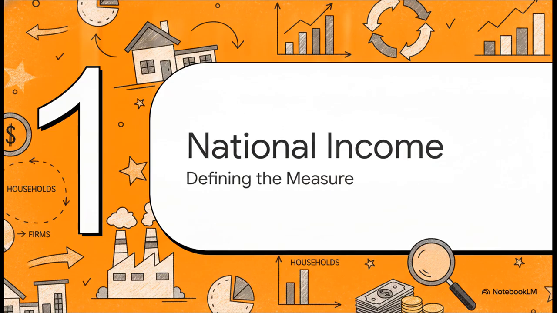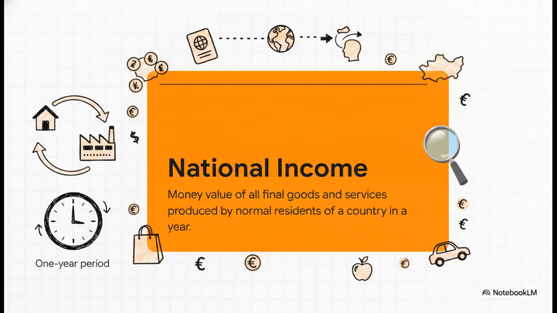Defining national income. Before we can track the flow of money, we really have to know exactly what we're trying to measure. So here's our core definition. National income is the money value of all final goods and services produced by the normal residents of a country in a year. Now, there are some very specific boundaries here.